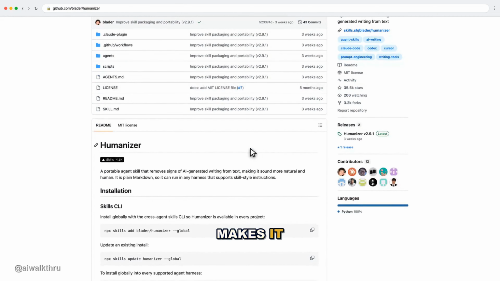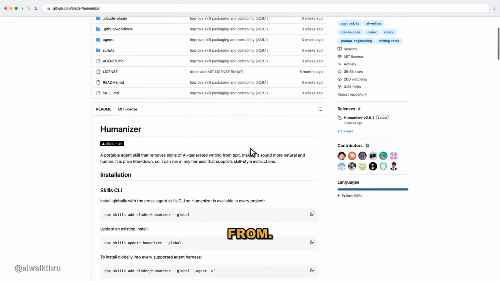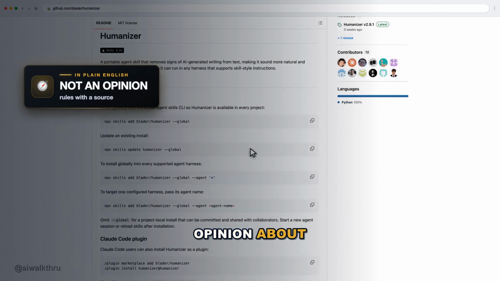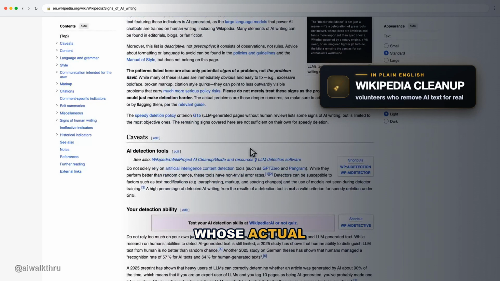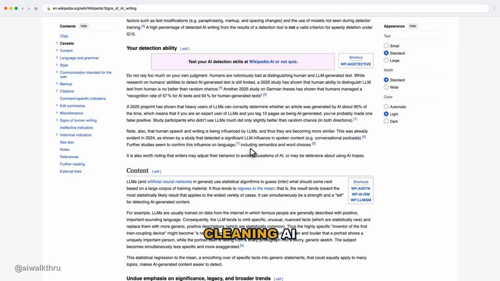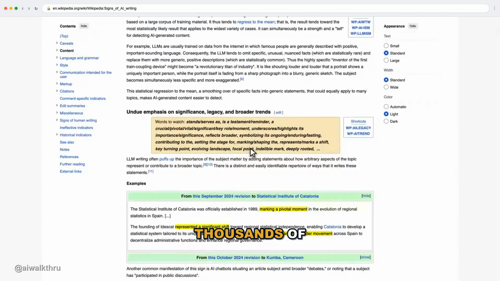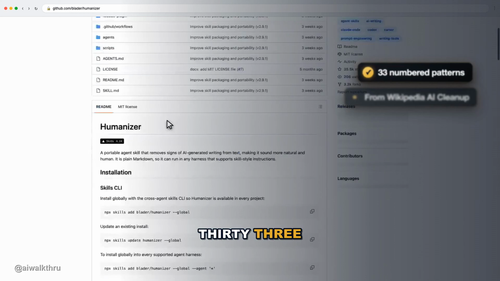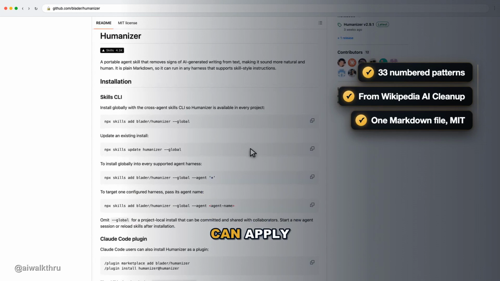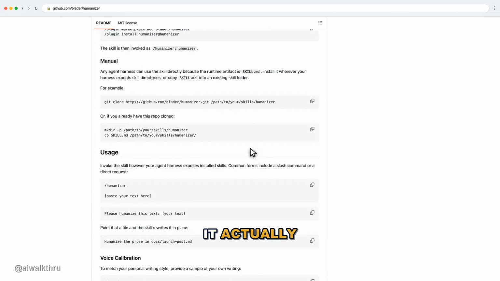And the thing that makes it worth your time is where the rules come from. They are not somebody's opinion about what sounds robotic. They come from this page, Wikipedia's Guide to Signs of AI Writing, which is maintained by a group of volunteers whose actual job is finding and cleaning AI text on Wikipedia. Thousands of real cases. Somebody took that guide and turned it into 33 numbered patterns that AI can apply to your writing.